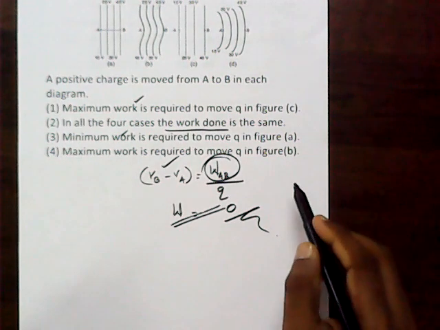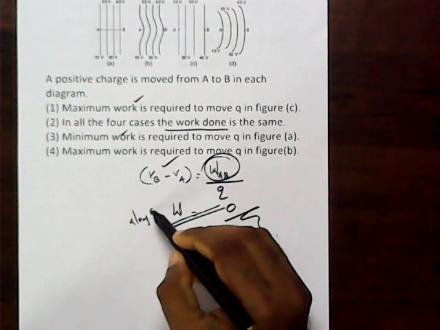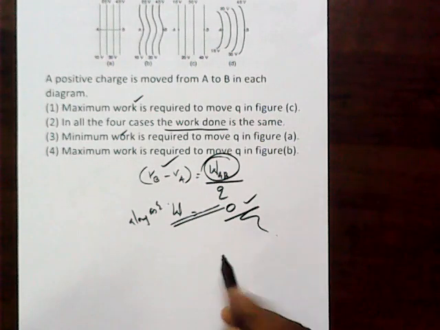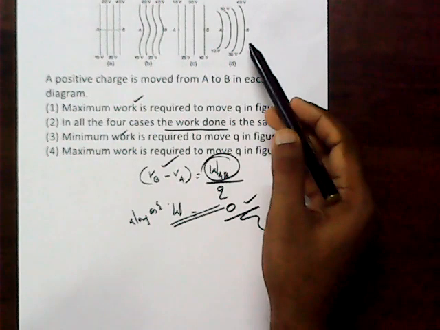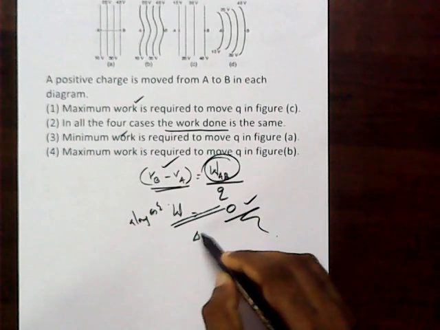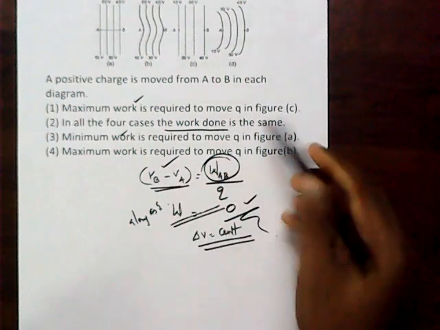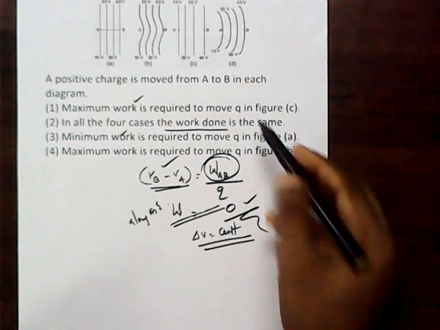So the change in potential along an equipotential surface is zero, but between the surfaces the change in potential, delta V, is a constant, and hence we can say the work done is the same even between the equipotential surfaces.